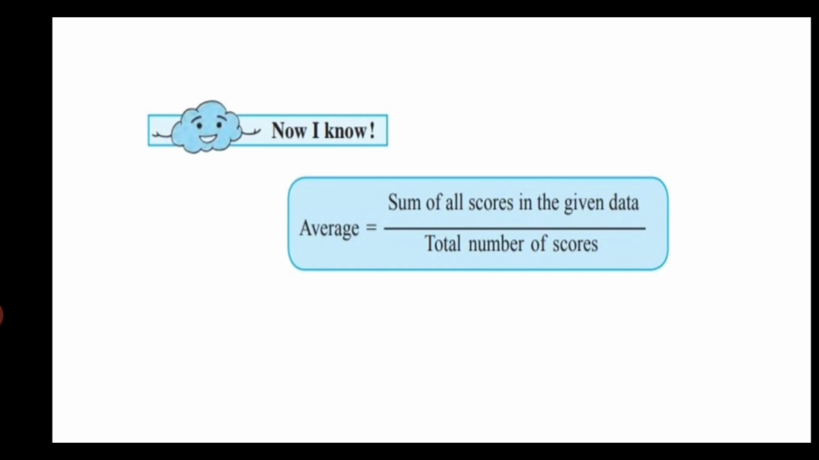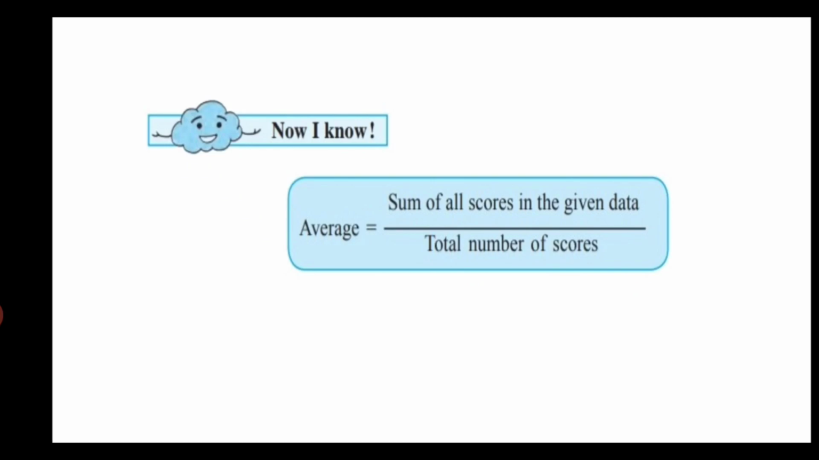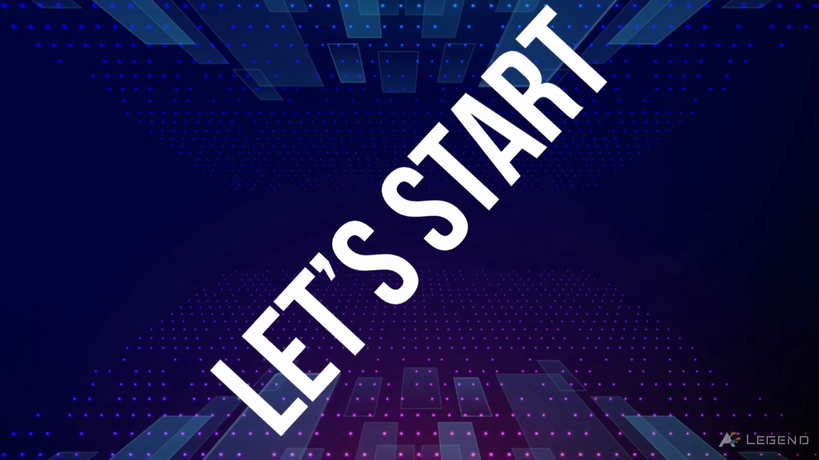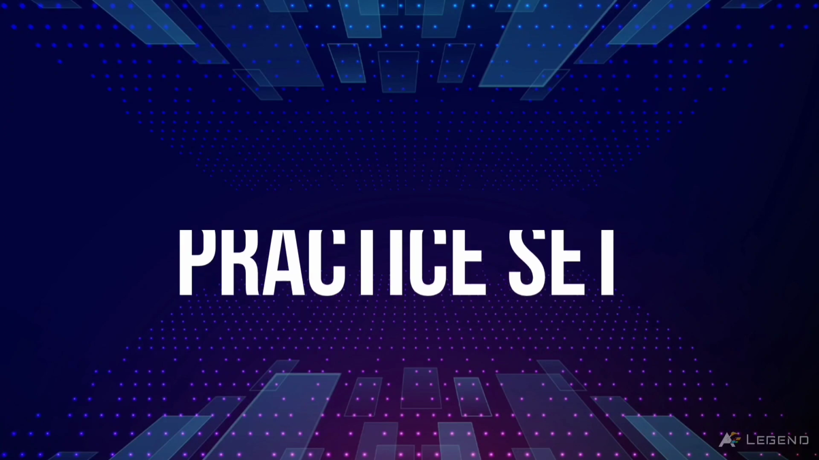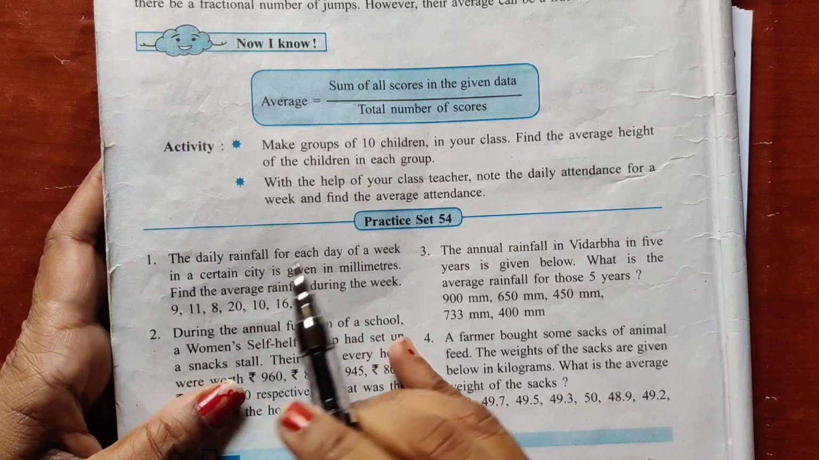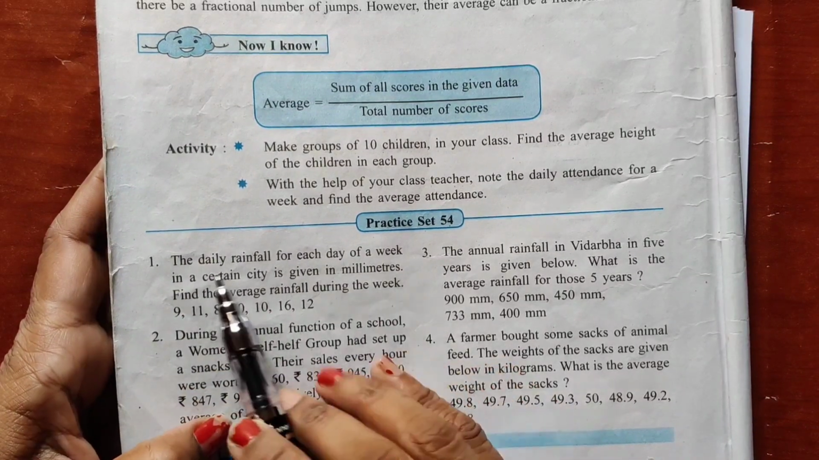Once again, we will say the formula. Average is equal to sum of all scores in the given data upon total number of scores. Now let us solve the sums. So now let's start practice set 54. Read the question number 1 from practice set 54.